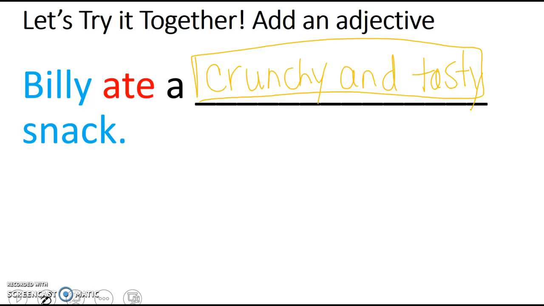Now it's your turn, boys and girls, to make the same sentence. Include your own adjective before the word snack, before that noun. Go ahead and write on your whiteboards at your seat a new sentence or the same sentence using a different adjective before the word snack. Then you can try other sentences by making them better using adjectives. Have fun. Good luck.